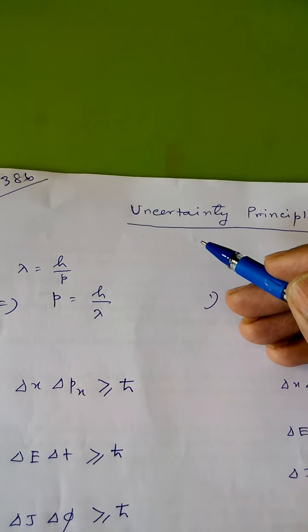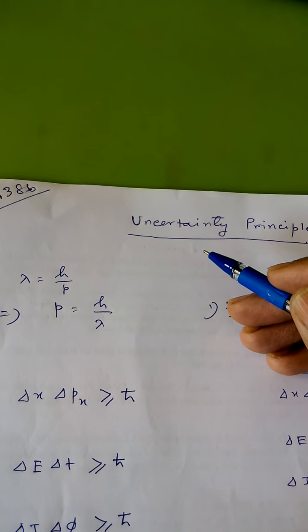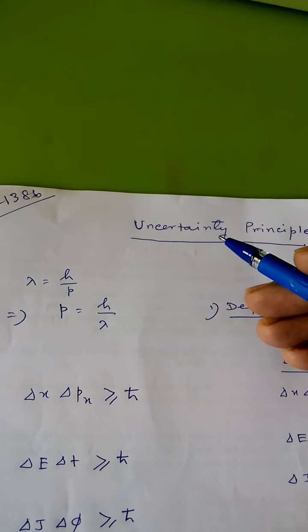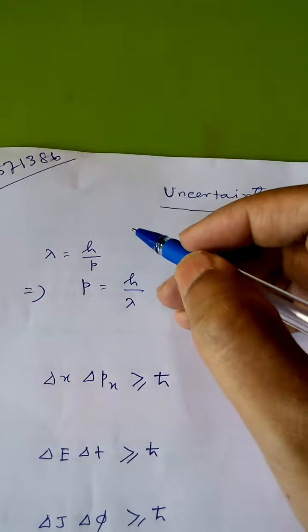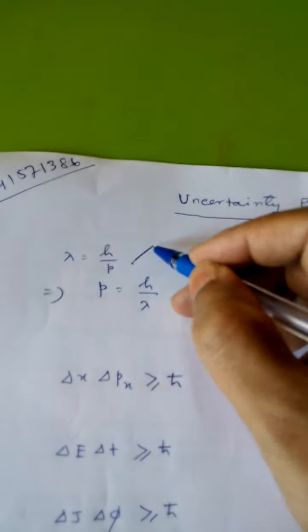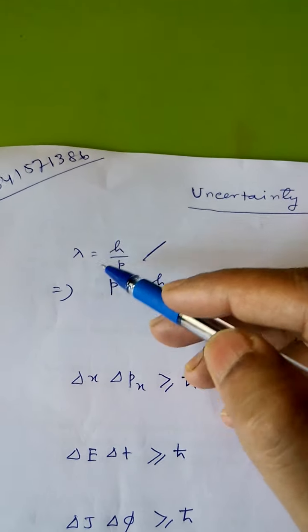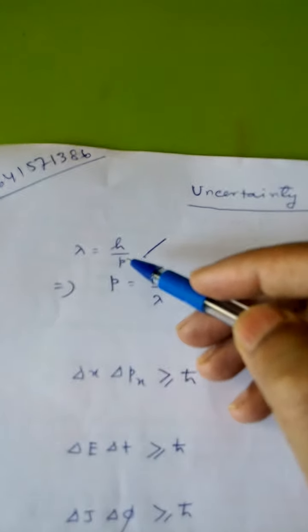At the same time, a wave packet consists of a range of wavelength. Thus, from the de Broglie hypothesis or de Broglie relation, we have lambda equals h by p. Any material particle in motion can be associated with a wave of wavelength lambda equals h by p.